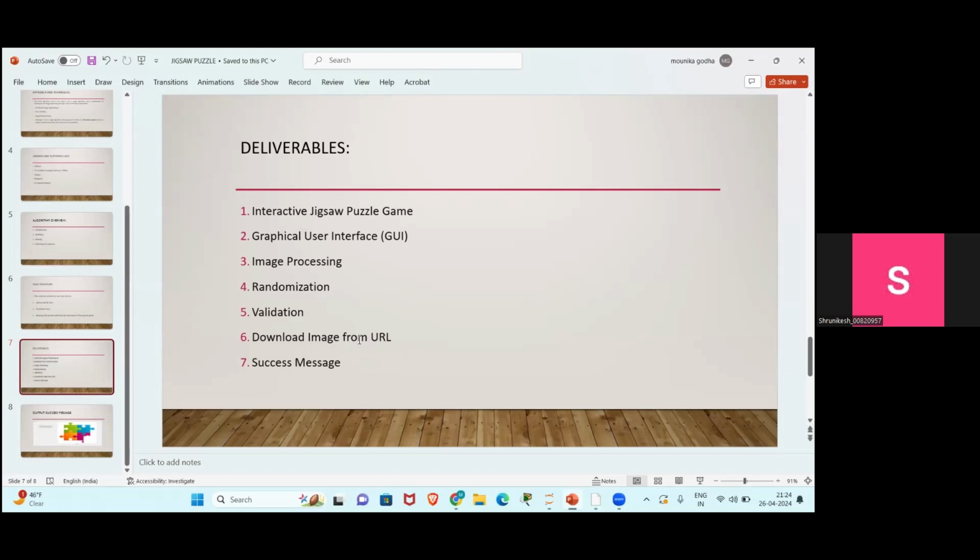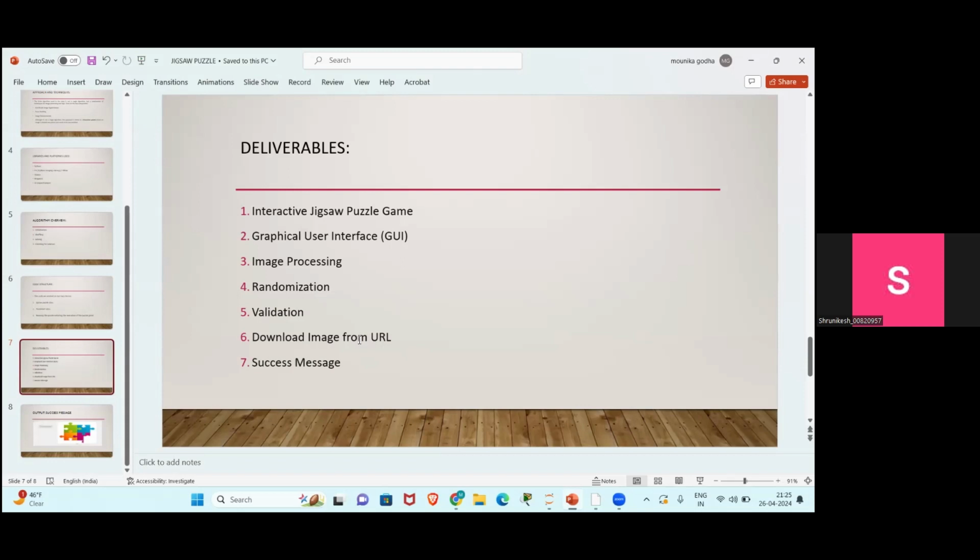And the fourth one is randomization. The code randomizes the initial configuration of the puzzle by shuffling the pieces, and it employs a simple random shuffling algorithm to create varied starting positions for the puzzle. The fifth one is validation. The code includes logic to validate whether the puzzle has been solved. It checks if each piece is in its correct position, and if the puzzle is in its solved state or not. And the sixth one is downloading the image from a URL.